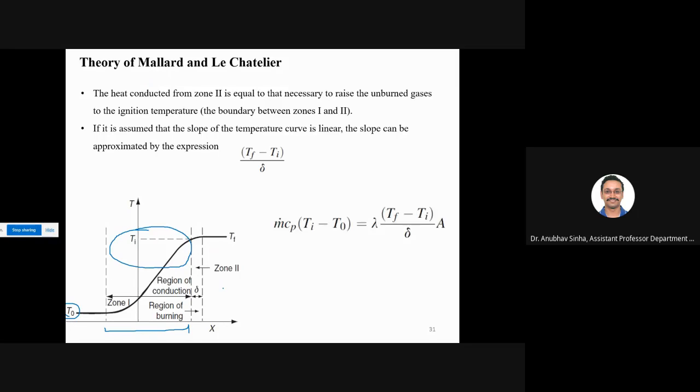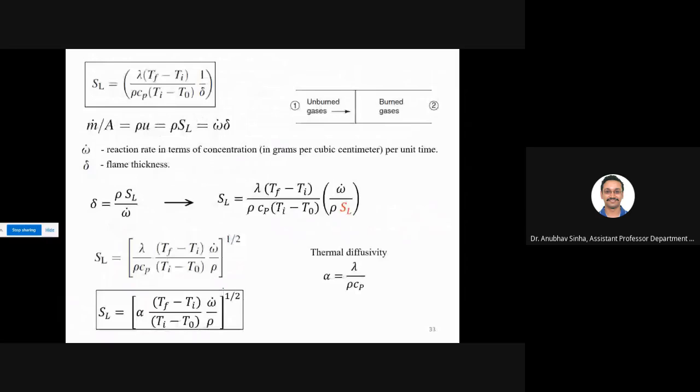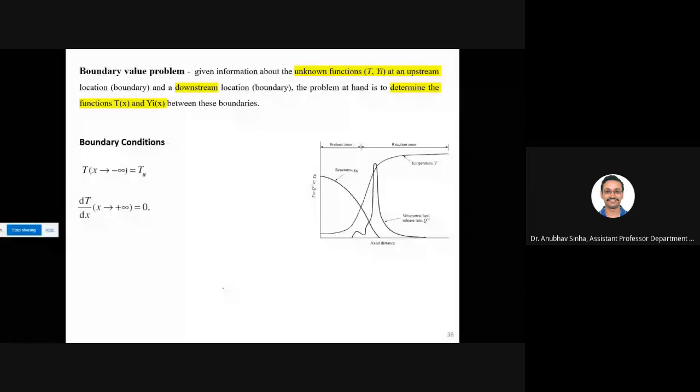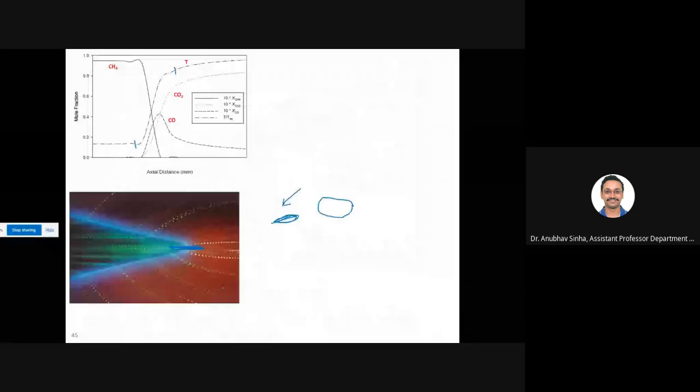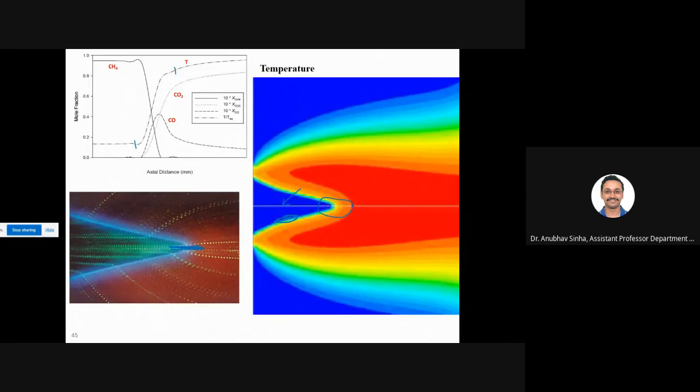Okay, so what is happening is that, what is shown in the plot, let me go back. Okay, so heating is happening here, but that is a very small region. Initially it is 300 Kelvin. We have to bring it to ignition temperature. So here the ignition temperature comes, then it starts burning and then it achieves some temperature. Fine. So this is the plot for temperature. This is the Bunsen burner flame. The fuel is coming from left to right.